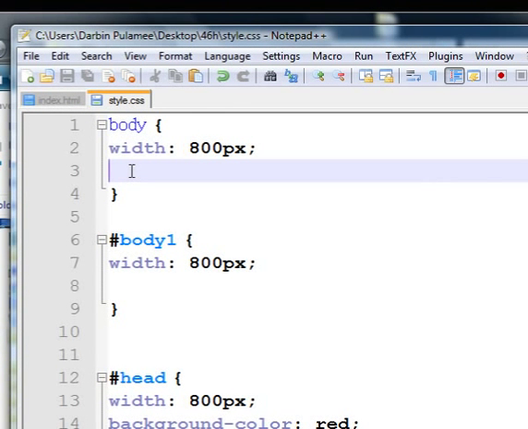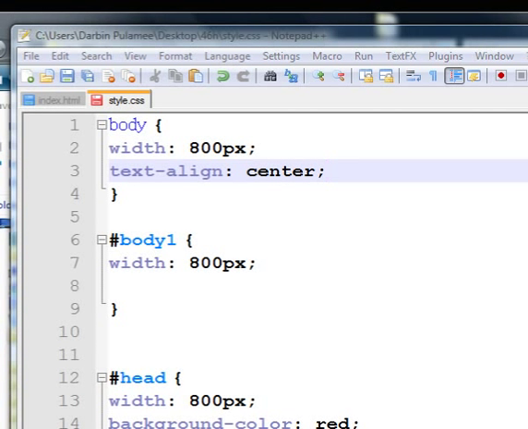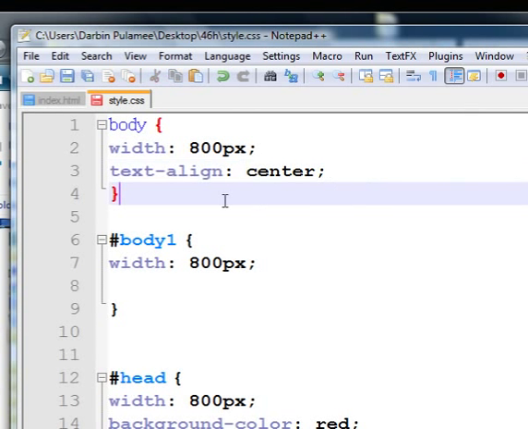Now let's go to line 3 and type text-align center. It means whatever is inside our content will align center. Do not confuse this with just text. Even if there is an image, it will be centered. So now let's save this.